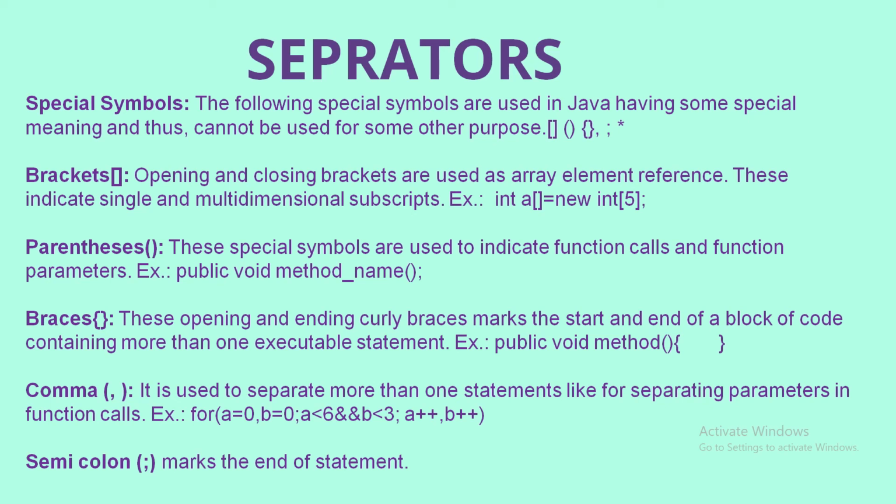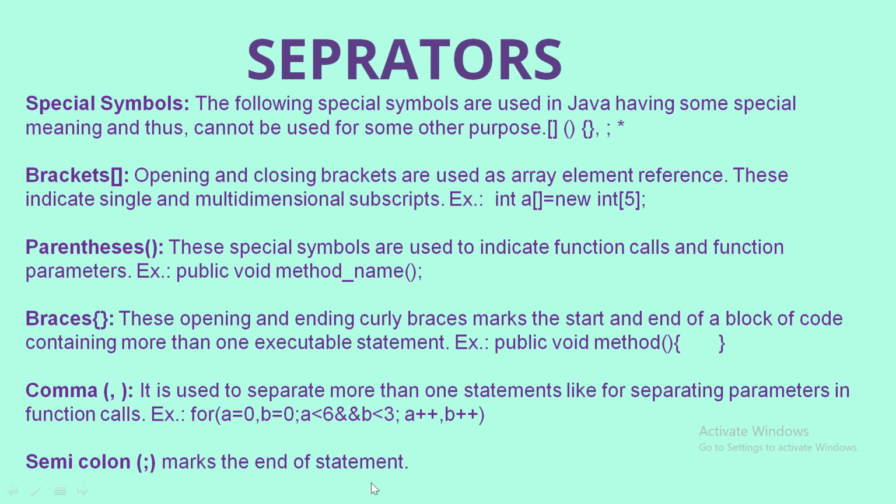Separators are special symbols that are used in Java, and they have a special meaning in the Java programming language. Like brackets are used for declaring arrays, parentheses are used for enclosing methods, braces are used for enclosing the body of the methods, commas are used for separating the variables, and semicolon is used to mark the end of the statements.